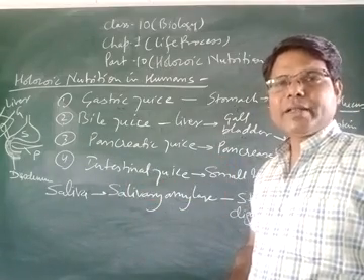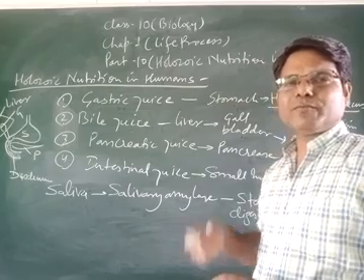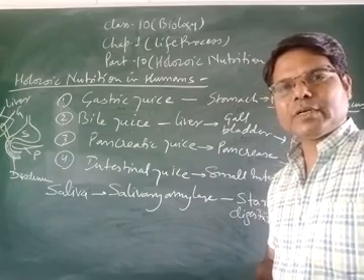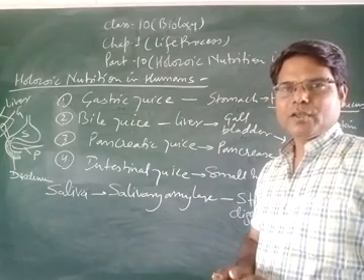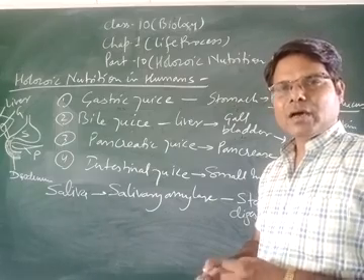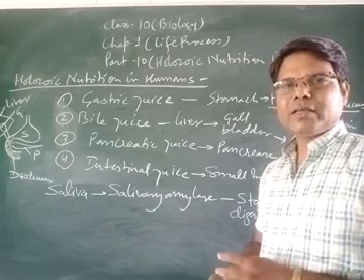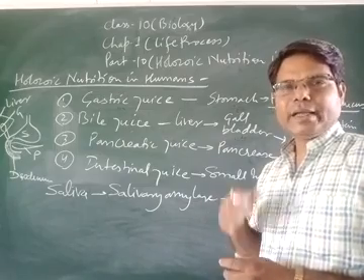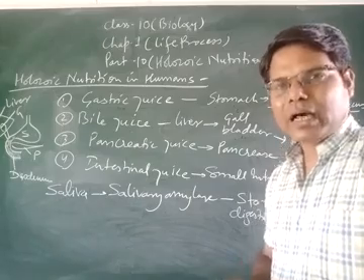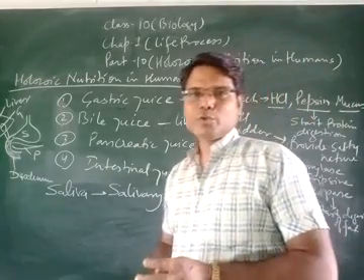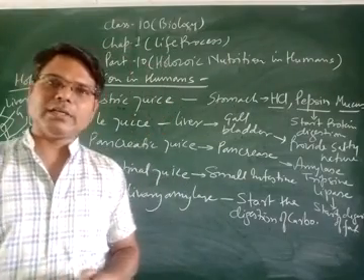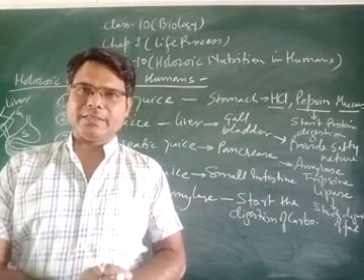Now the remaining 10% of the food material in our mouth and 10% of the food material in the large intestine. So overall 100% of food material digested in our different places, 10% in the mouth, 80% in the small intestine and 10% in the large intestine. So students, in this way 100% of the digestion of food material completely taking place.